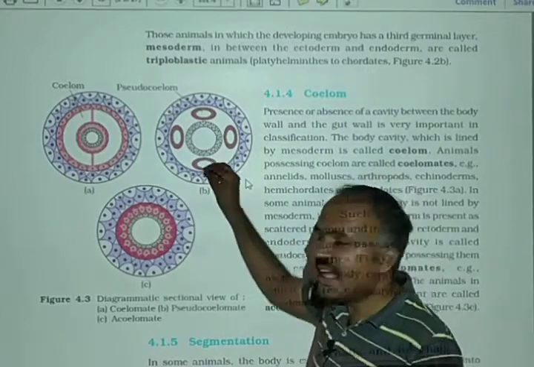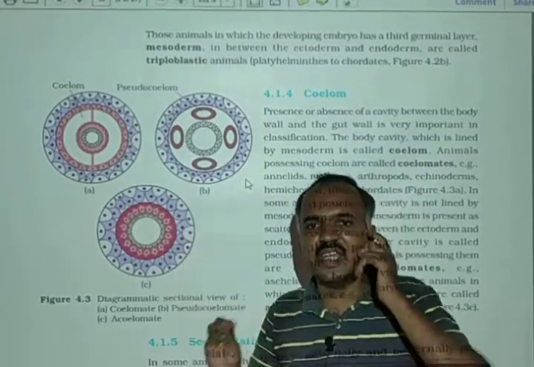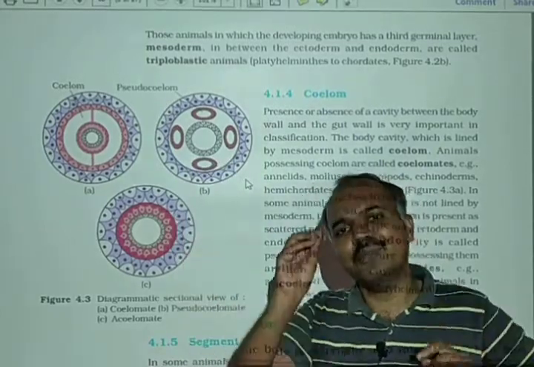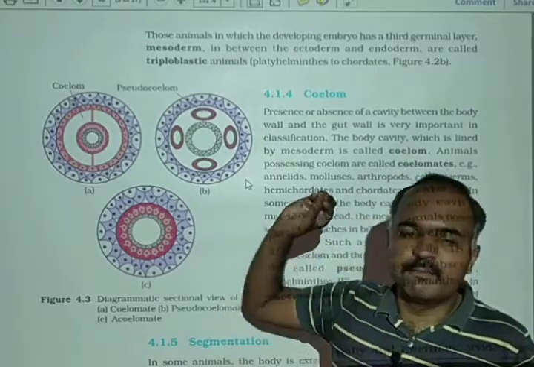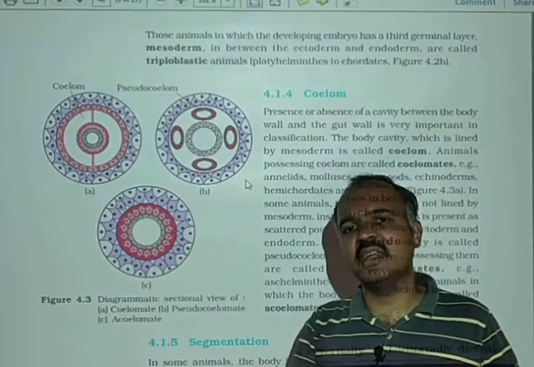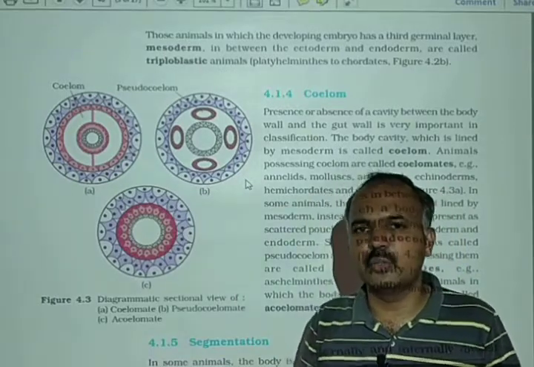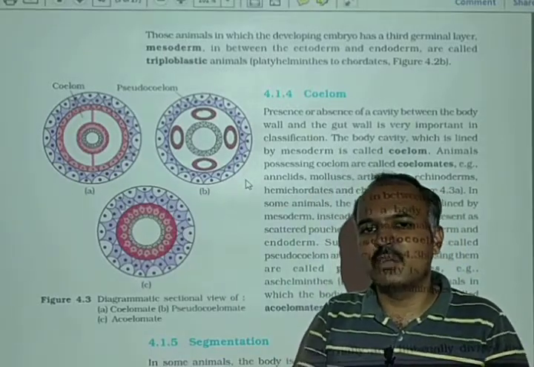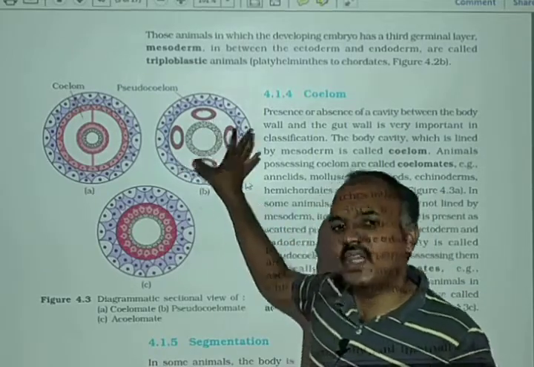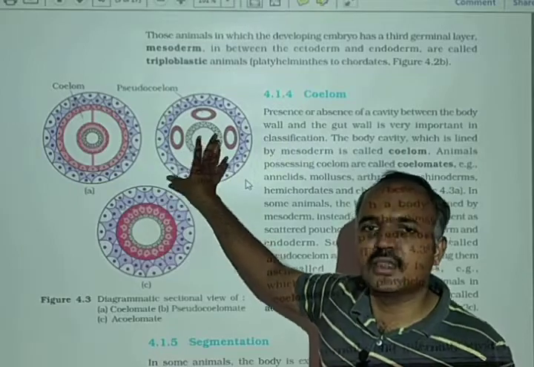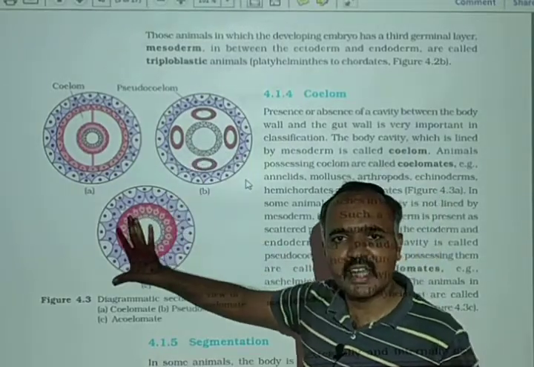The cavity is present inside the mesoderm, but the mesoderm itself is present as scattered pouches, so it is a false coelom. We should say that it is a false coelom, not a true coelom, because mesoderm is present as scattered pouches. This kind of animal is Aschelminthes. Aschelminthes are pseudocoelomate.